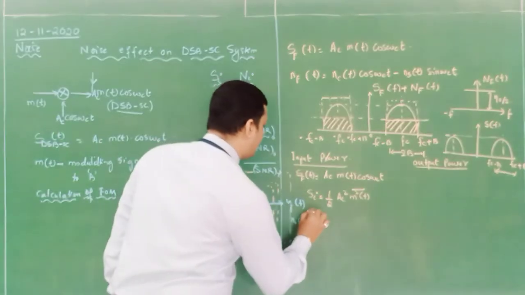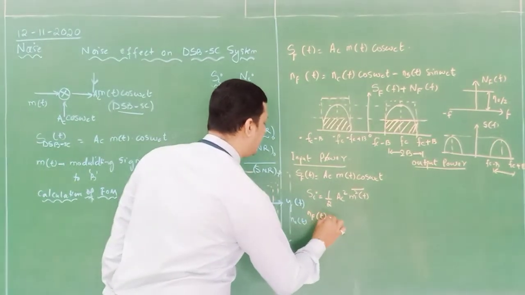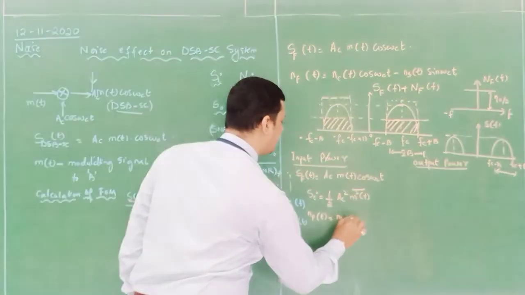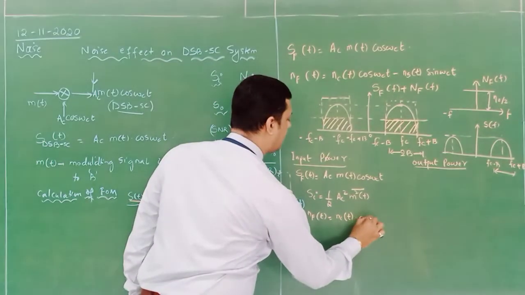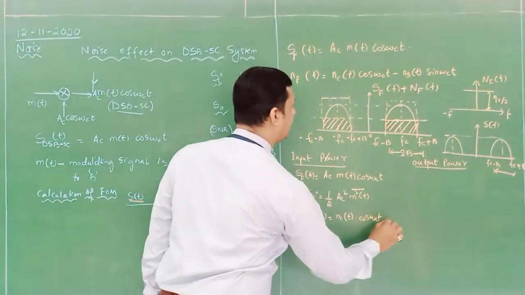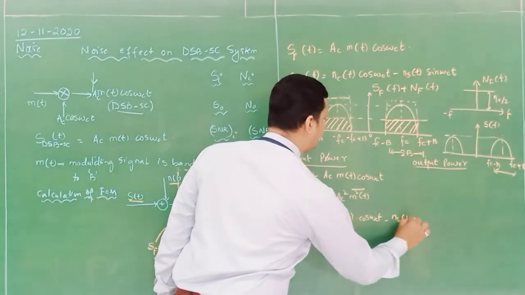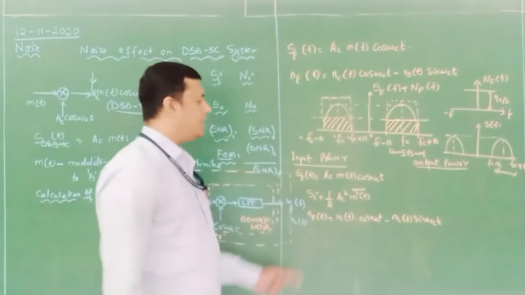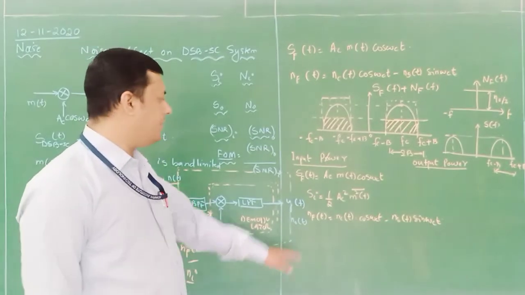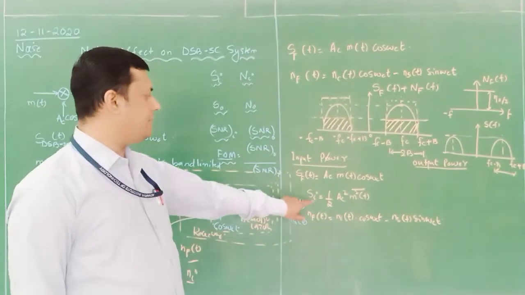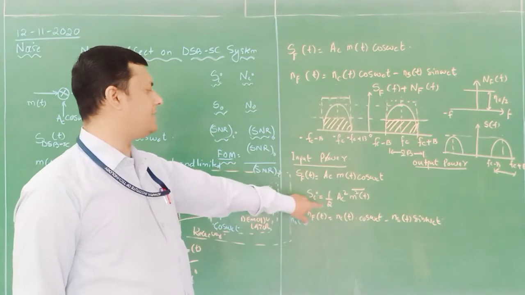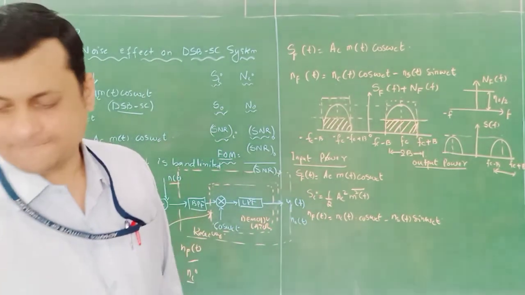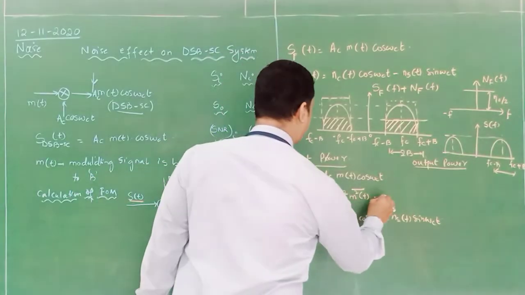Similarly, now NF of t, I need to find out the input noise power also. So NF of t is NC of t cos omega ct minus NS of t sin omega ct. Now, how to determine the power available in this particular component? As we have seen, the available power in this component is half of this much. Then, with respect to noise, we have seen, let us consider this is PR.